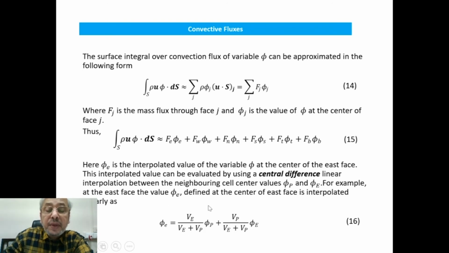So this way we take either side of the cell face and do the linear interpolation following a central difference philosophy.